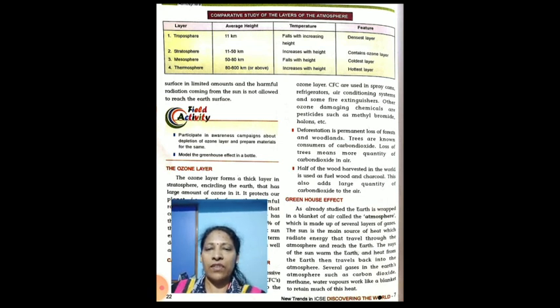Third, the mesosphere. Its average height is 50 to 80 kilometers and the temperature falls with increasing height. The main feature is that it is the coldest layer. The fourth is the thermosphere and the average height is 80 to 600 kilometers and above. The temperature increases with the height. It is the hottest layer of the atmosphere.